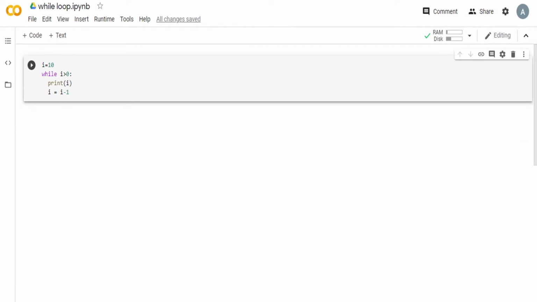Here in this example we are printing the first 10 natural numbers in reverse order. So we take the value of I to be 10 and keep decrementing it. Before that we try to print it. So 10 gets printed, then the value gets decremented. 10 minus 1 is 9 and 9 gets stored. This condition 9 greater than 0 is checked and it prints 9. Then similarly 9 minus 1, 8 gets stored, 8 is greater than 0 and it prints 8. This happens all the way until this condition is not satisfied, that is until I becomes minus 1, this loop will execute.